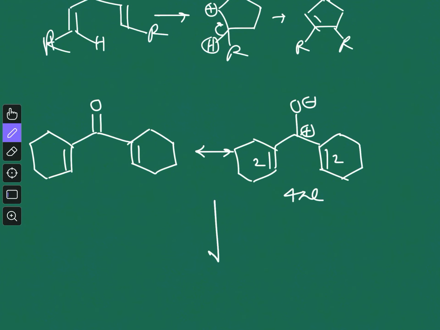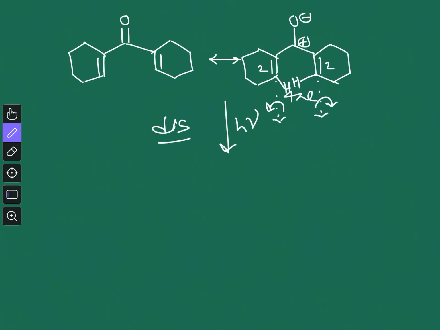and a 4 pi electron system in photochemical condition means disrotatory, right? So you have this hydrogen. Now if you consider these two axes, either one will be clockwise and another anti-clockwise, or vice versa.